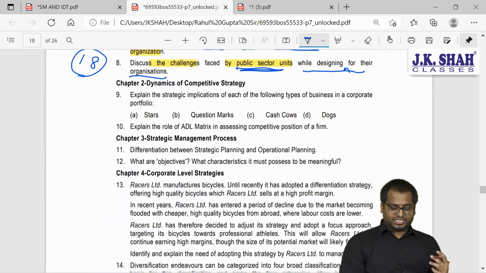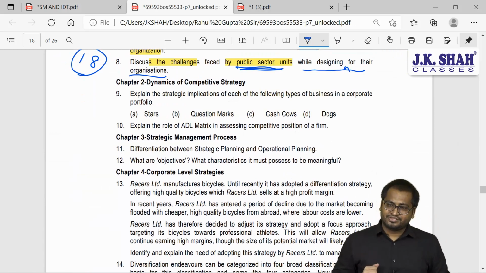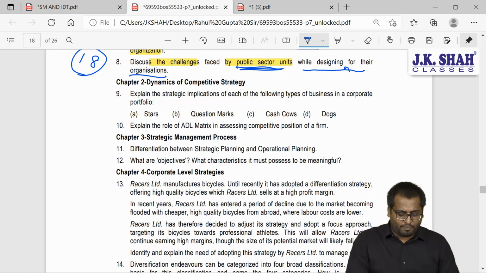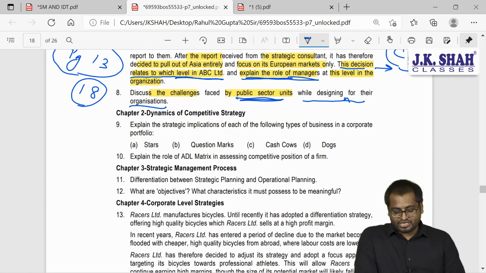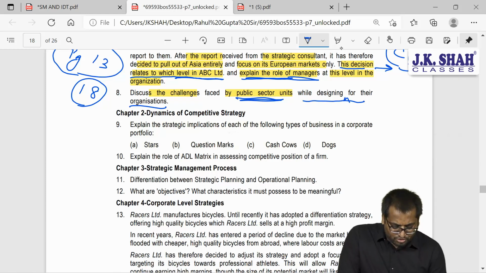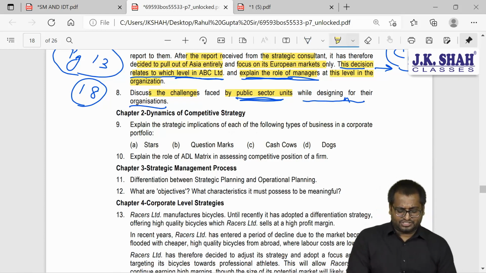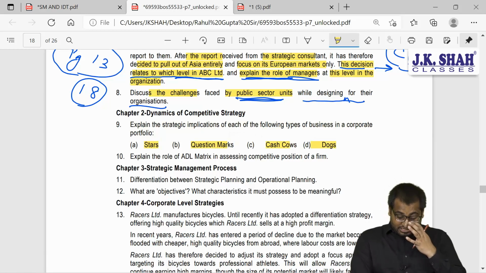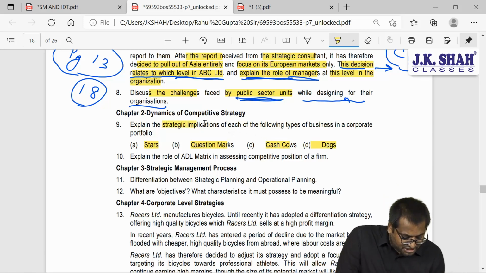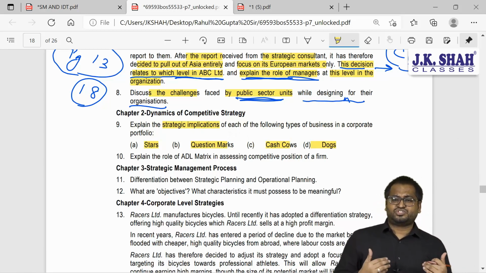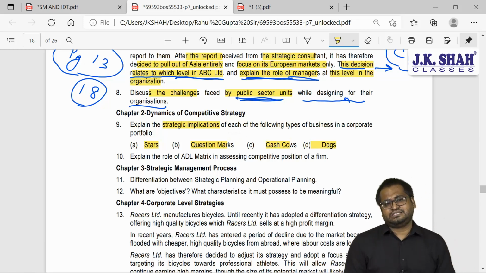So I hope the first chapter is clear to you, not a problem. So let's move to the second chapter, guys. What was the name of the second chapter? Chapter number 2, Dynamics of Competitive Strategy. Explain the strategic implications of each of the following types of business in corporate portfolio. Now look at this, such a simple question, guys. What is star? What is question mark? What is cash cow? What is dogs? They are asking for strategic implications. Means what sort of strategy you should frame, what sort of strategy you should formulate for this.